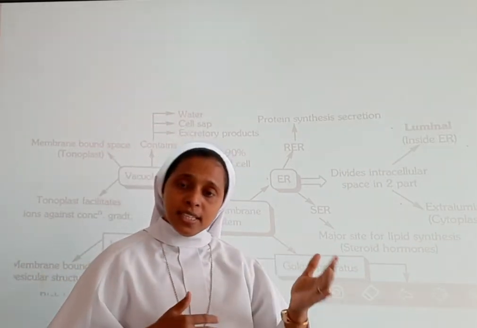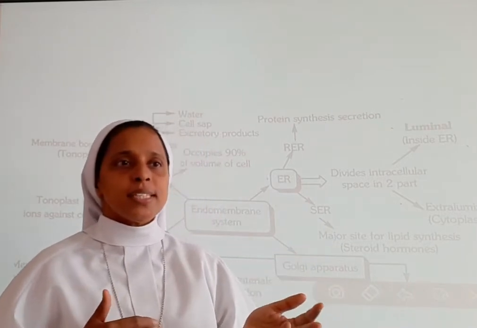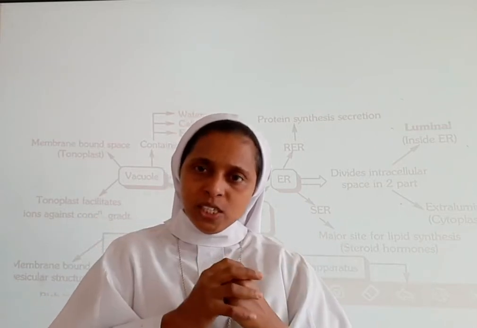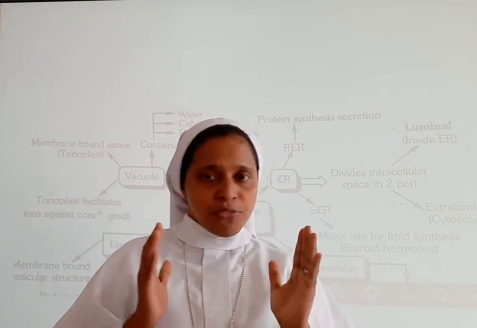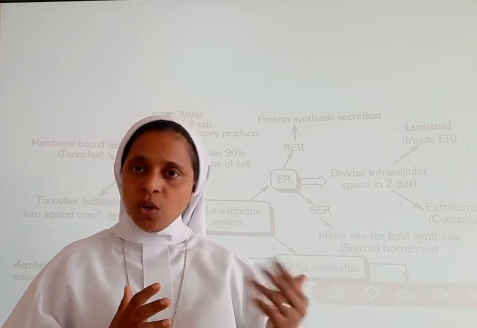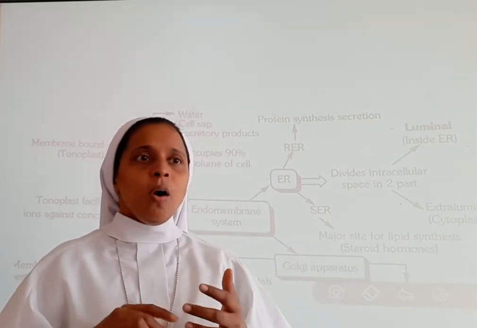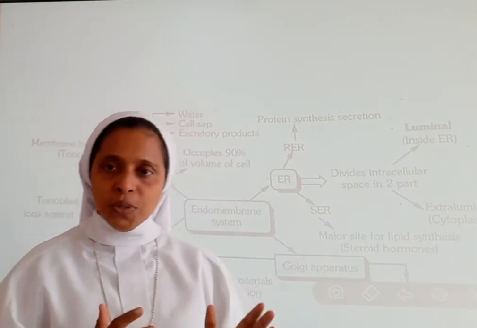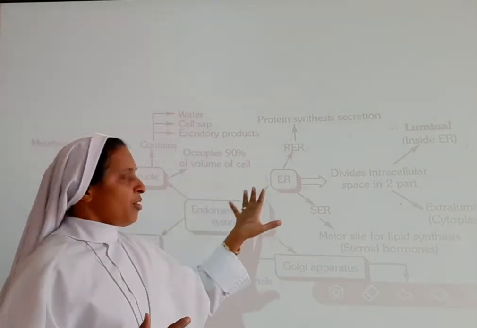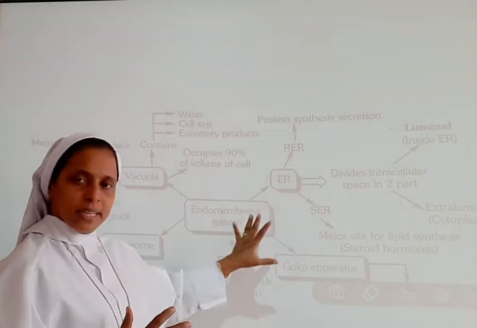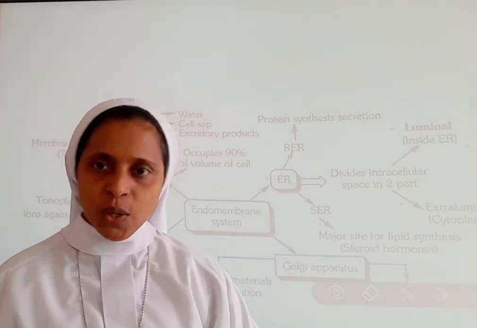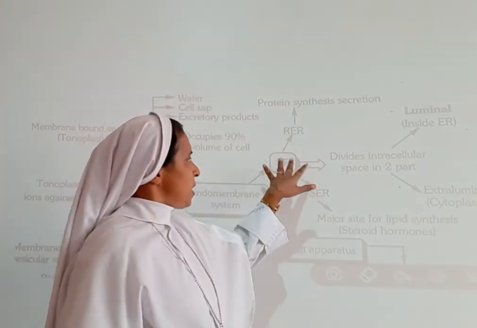There are certain cell organelles that are not part of the endomembrane system, that do not coordinate together, and that have different structure and different function. What are they? Mitochondria, lysosomes, peroxisomes. All these will not be functioning together. Today we will be discussing the first topic in the endomembrane system, which is the endoplasmic reticulum.